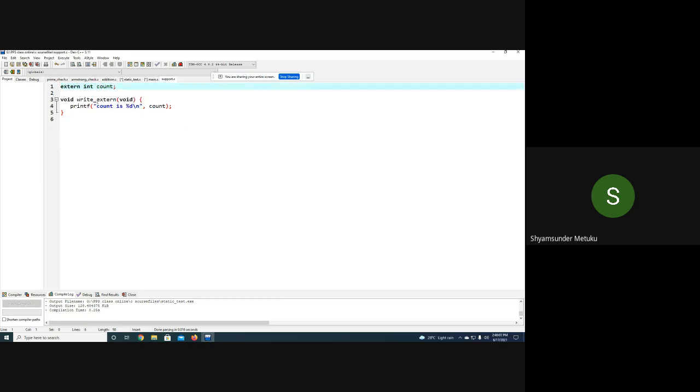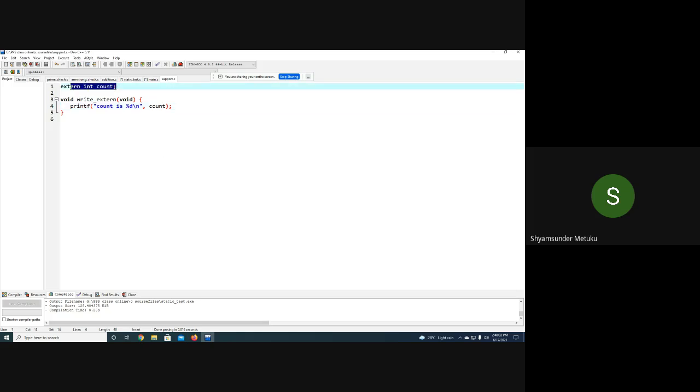Here we can see I wanted to access the global variable of the main inside the support.c. It is some other file. I'm writing here void write_extern, which is a function definition. Count is %d, count. What is the value of the count here? Can anybody tell what is the count here? How much?